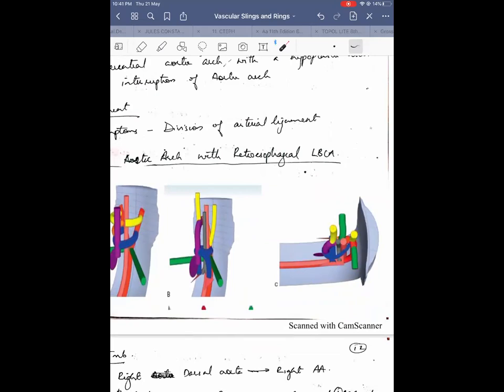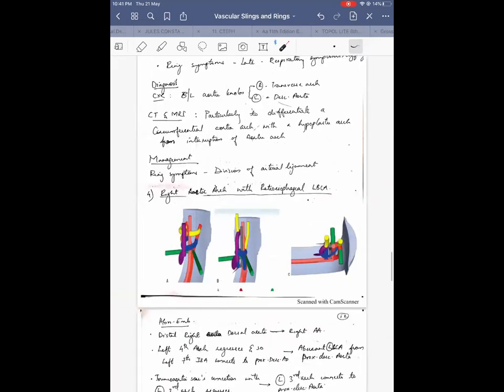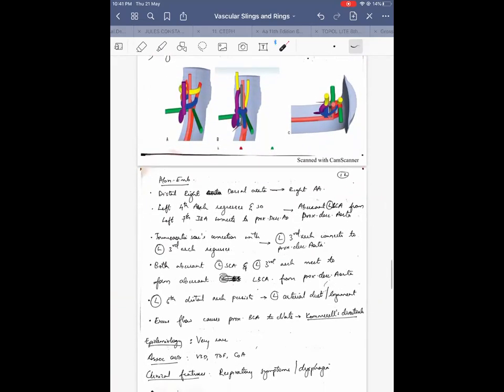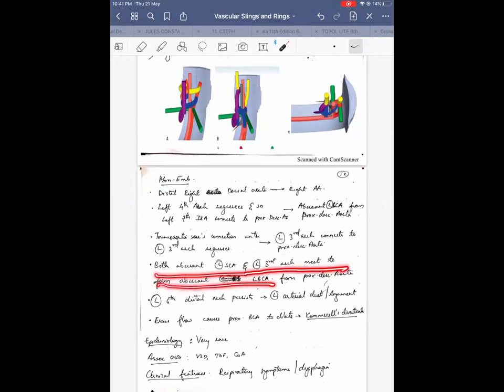So this is also arising from the descending aorta now. So both the aberrant left subclavian artery and the left third arch meet to form an aberrant left brachiocephalic artery from the proximal descending aorta. Again, in this case, the left distal arch persists because the aortic arch is right, the left ductus is on the left, and you have a posterior structure now, that is the brachiocephalic artery, so a vascular ring is formed.